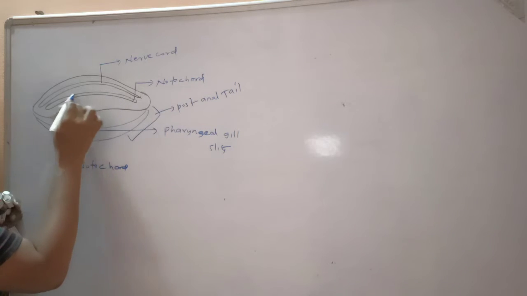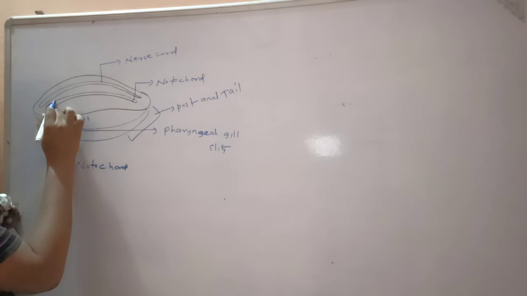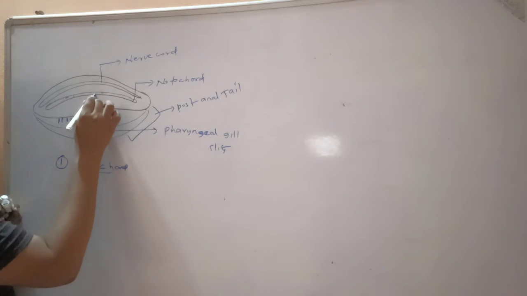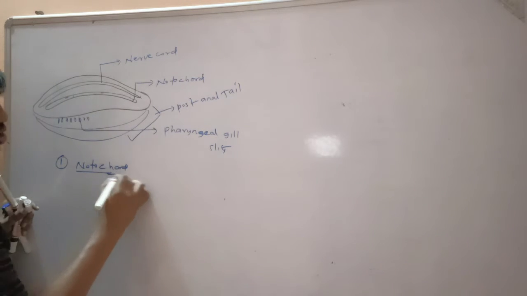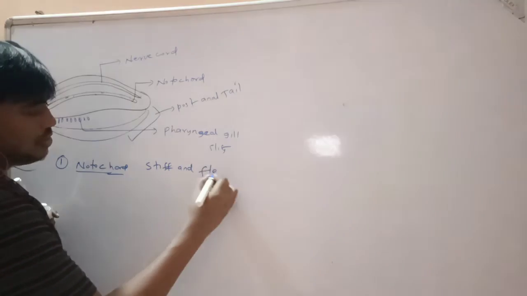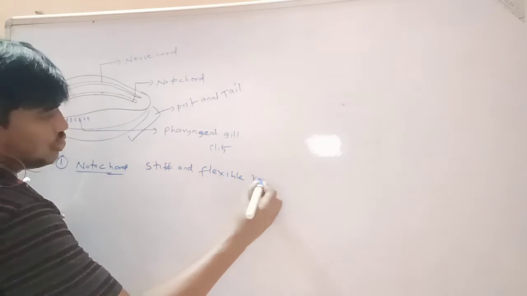This is the notochord. It is a stiff, flexible, rod-like structure.